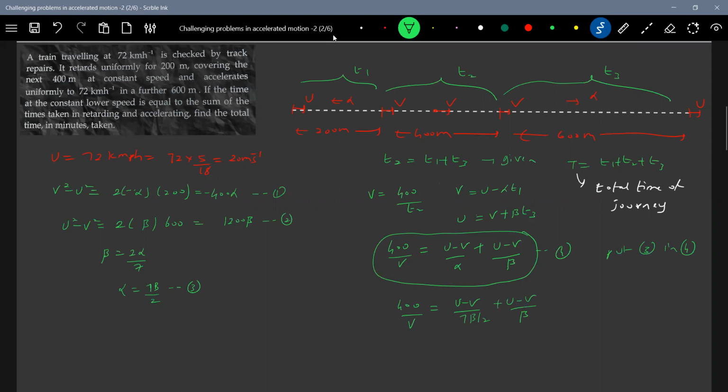What is U? U is in fact 400. So U minus V you can take common. Sorry, U is 20 we have here. So substituting this and solving, this will become 2 by 7 beta plus 1 by beta. Substituting U everywhere and solving this equation, I'll end up with the equation 2800 beta is equal to 180 V minus 9 V square. This is equation number 5.